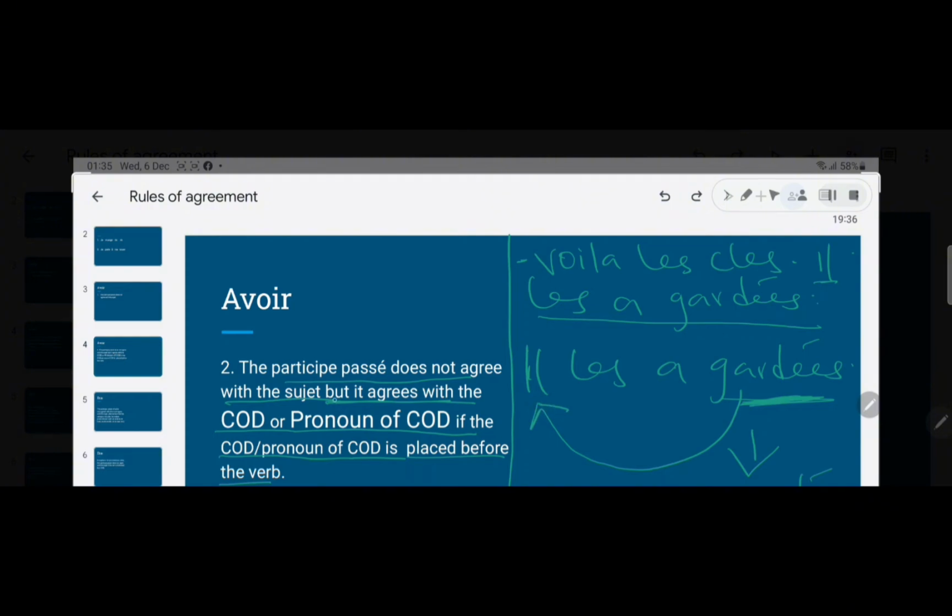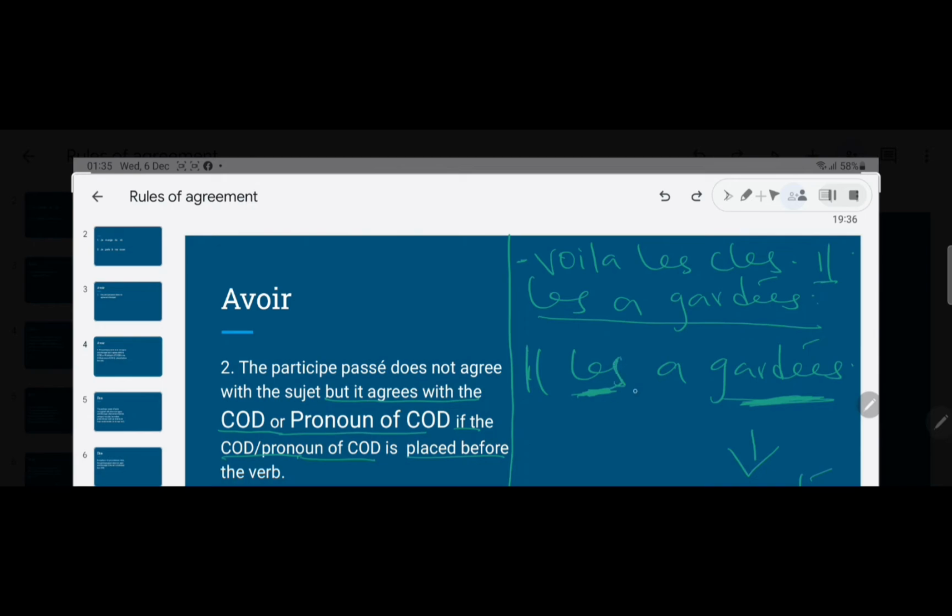Let's read on. But it agrees with the COD or pronoun of COD if the COD/pronoun of COD is placed before the verb. So are these conditions met here? Do you think these conditions are met? Yes, I think so, because the plural pronoun variants of the direct object pronouns are here, which is les.